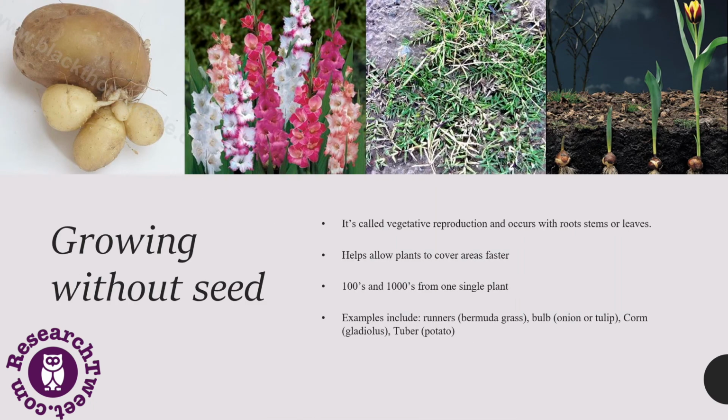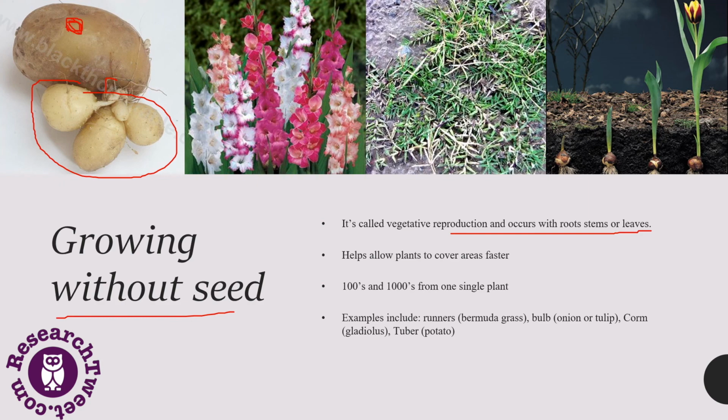Most plants grow through seeds, but there are also some plants which grow without seeds. For example, vegetative reproduction occurs with roots, stems or leaves. In the case of a potato, it is grown through the tuber. There is an eye on the potato, and when we bury the potato in the soil, it grows through these eyes.